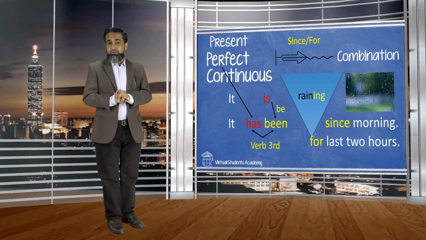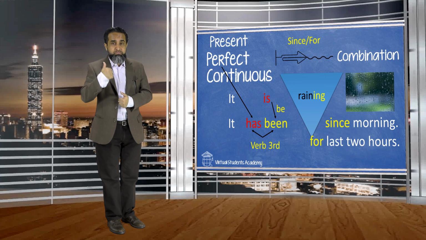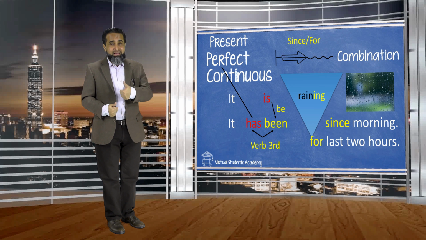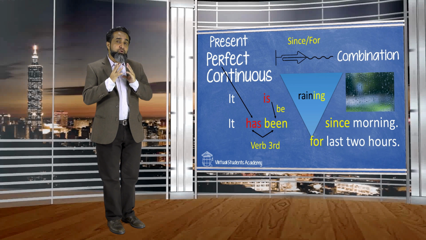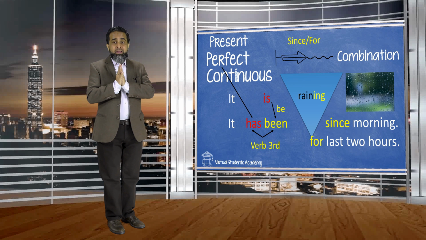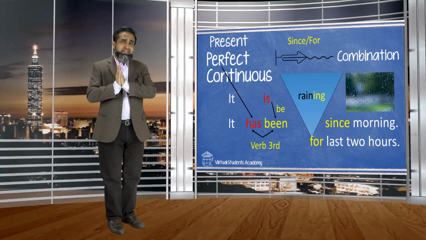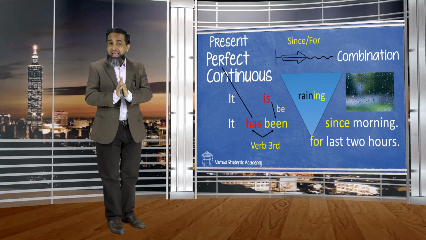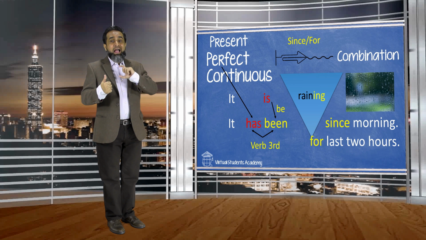Now jump to the last form of a tense, perfect continuous tense. You remember, I told you in part 1, perfect continuous is a combination of perfect and continuous. Means we will use verb third form, has and have, plus we will use ing. So let's jump to the first example. If I'm using continuous, I would say it is raining outside. Actually, it's not raining, but just for sentence, it is raining.